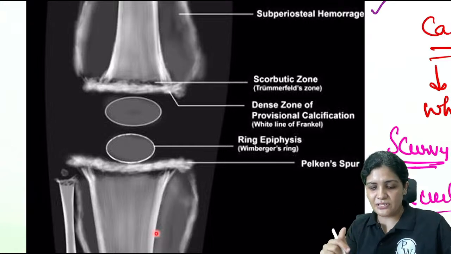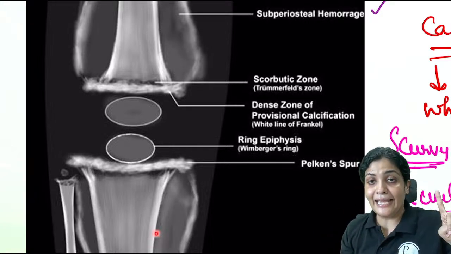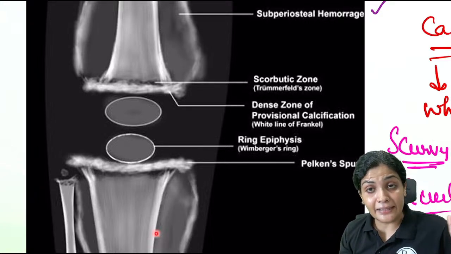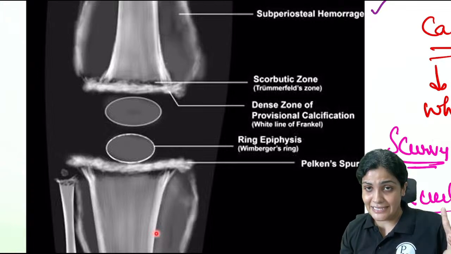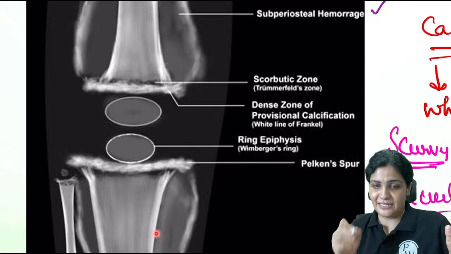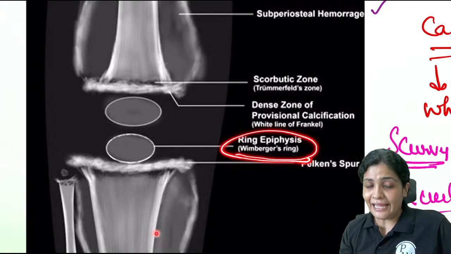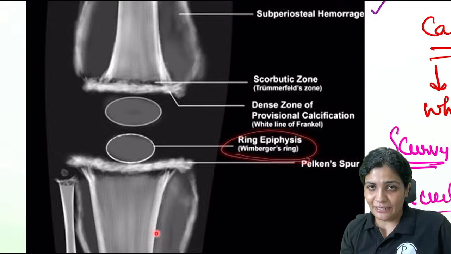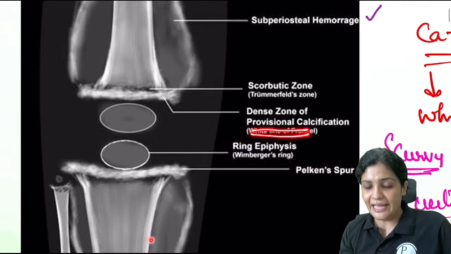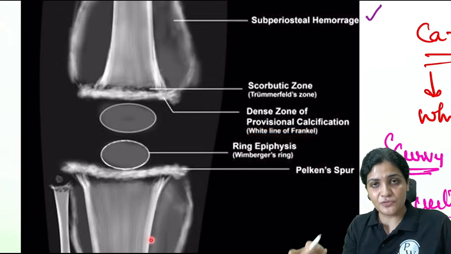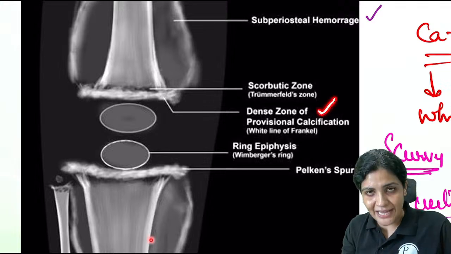Right, so what are the four zones? The first one is regarding the epiphysis, which is your Wimberger's sign. So there will be a ring epiphysis, that is Wimberger's sign. And then at the metaphyseal zone, you will see a white line of Frankel. Again, because there is a lot of calcium and phosphorus, there is a zone of provisional calcification.